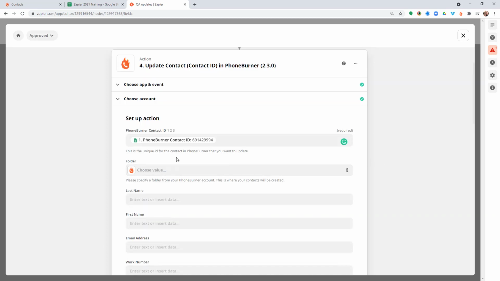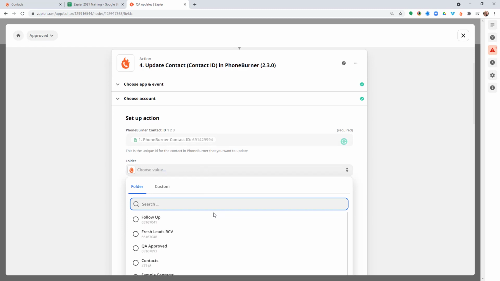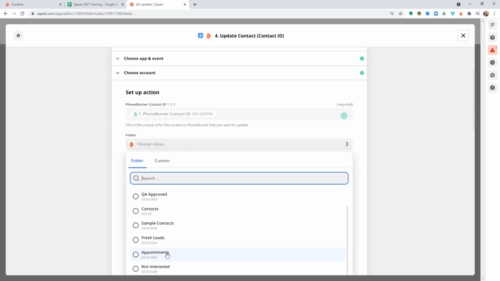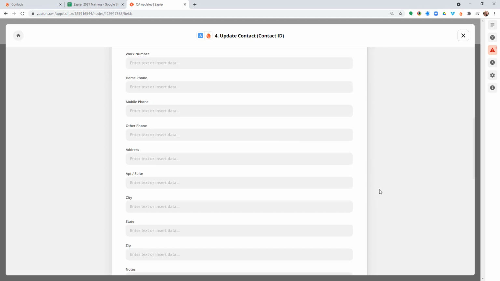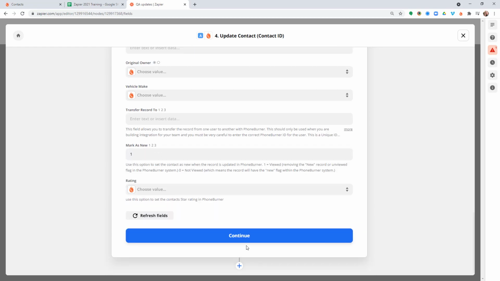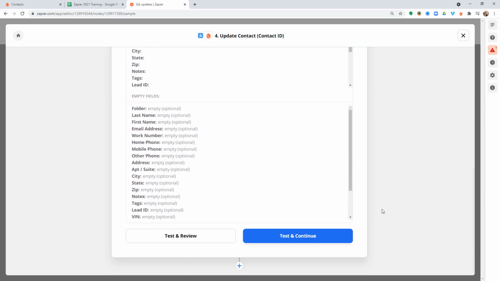And the only other thing that we're going to do here is update the folder. We're going to take that record from whatever folder it was in, should be the set appointment folder, but we're going to take it from that appointments folder and throw it into our QA approved folder, and that's it. That way our team member, the person who booked that appointment, knows that that contact has been QA approved, and they're going to get paid on that appointment. We're going to scroll down to the bottom, click continue, and we are going to test this Zap. Let's click test and review.